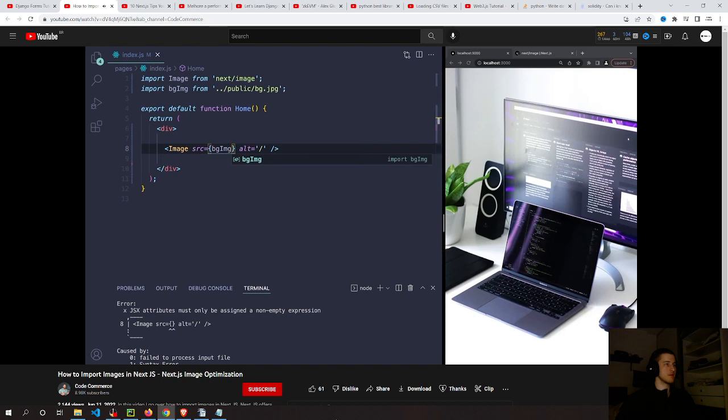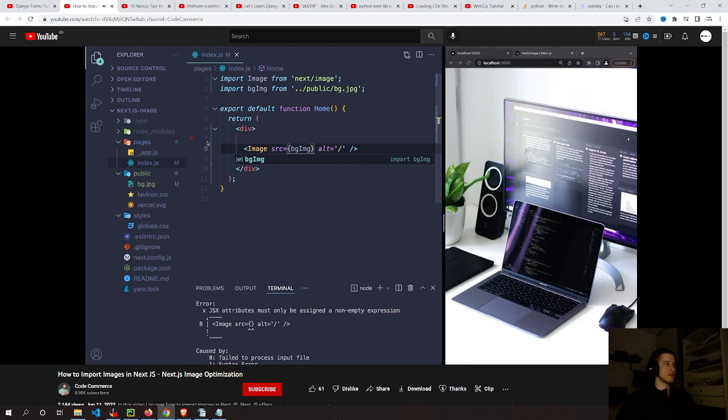Now it's important to note that when you're statically importing an image, just like we did, you do not have to specify the width and height of the image because Next.js is storing this image in our public folder. Therefore, it already knows the dimensions. However, whenever we use an external URL, we will need to add some extra properties to our image component, like the external URLs we used in that lowercase img.